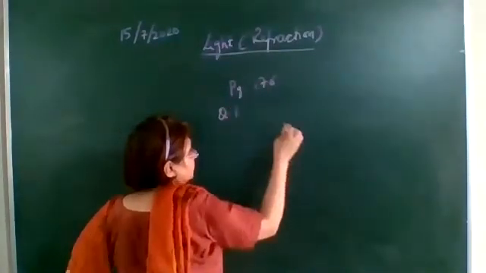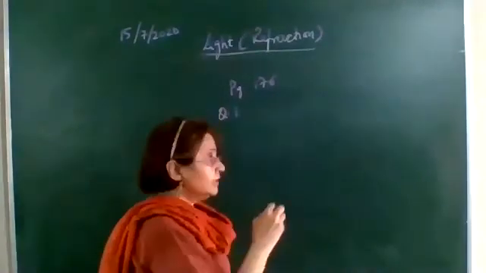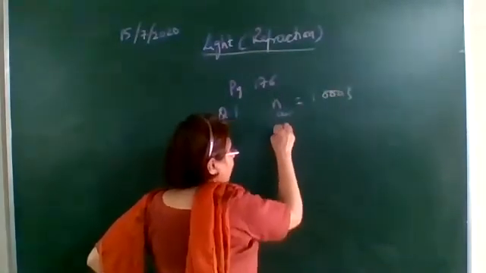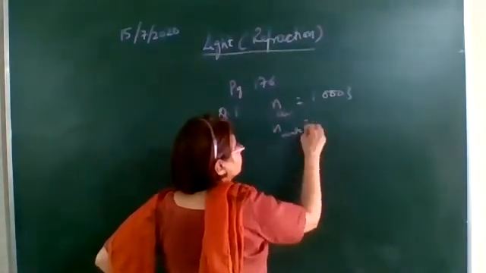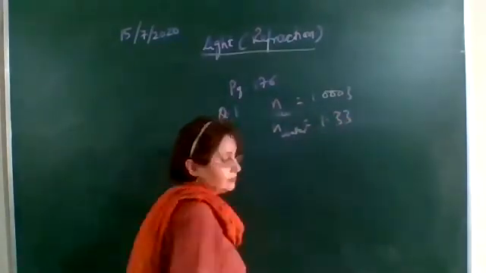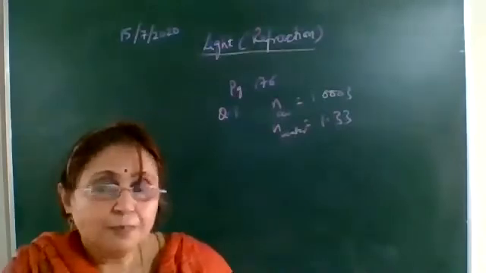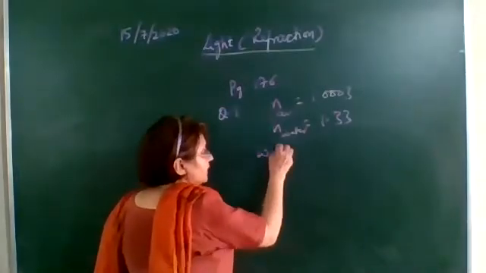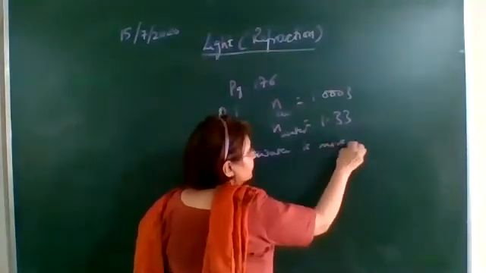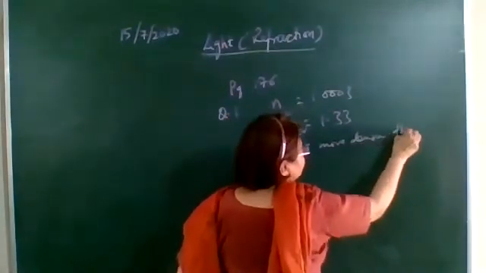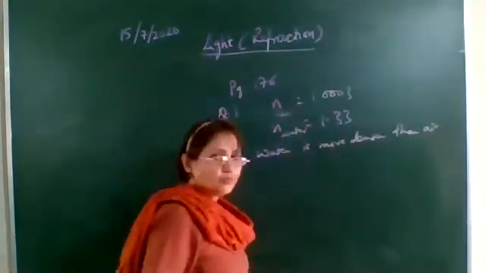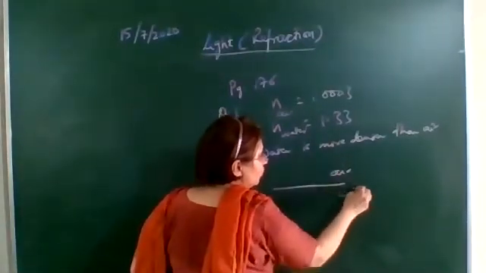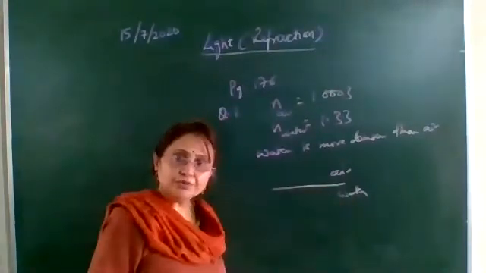Page 176, question 1. Okay, air to water. The refractive index of air is 1 and the refractive index of water is 1.33. So more the refractive index, more denser it is. So it means that water is more denser than air. Now the ray of light is passing from air to water. That is rarer to denser medium.